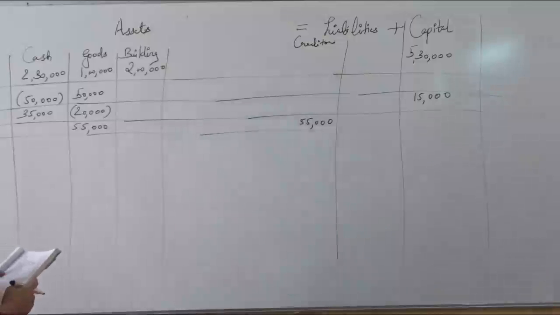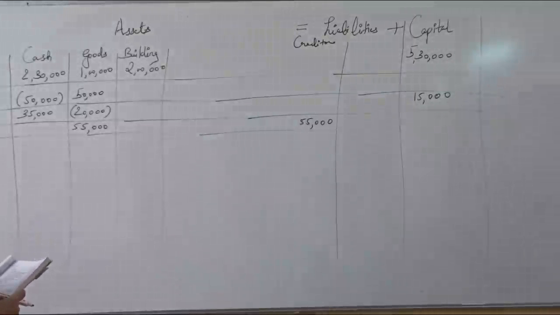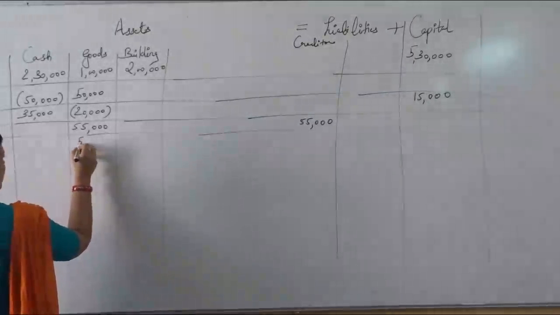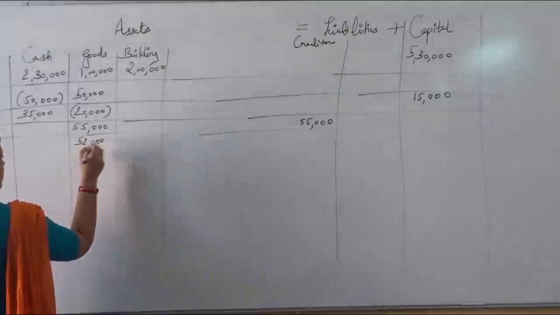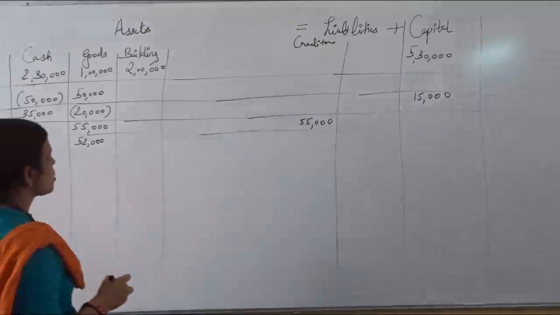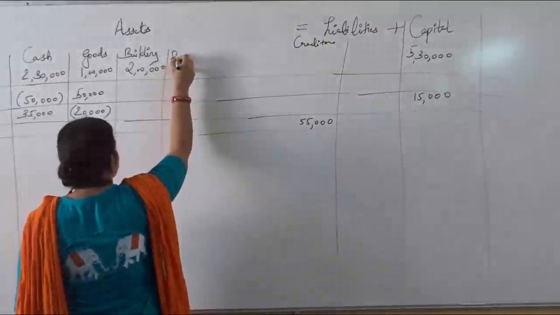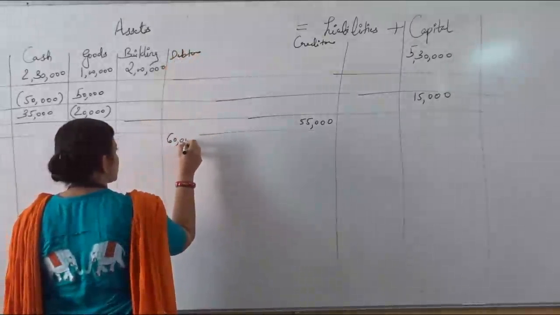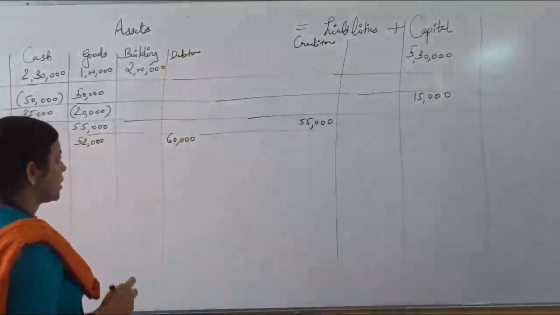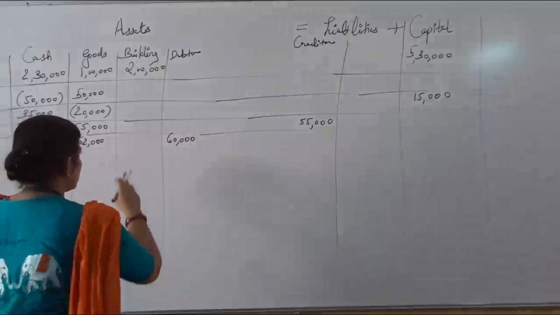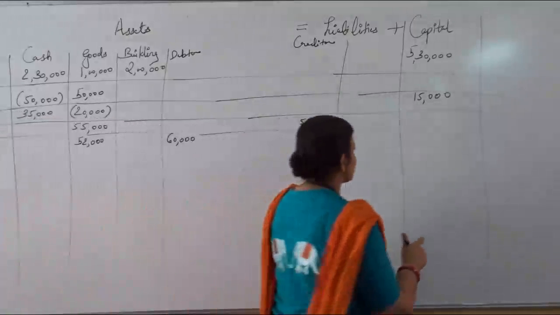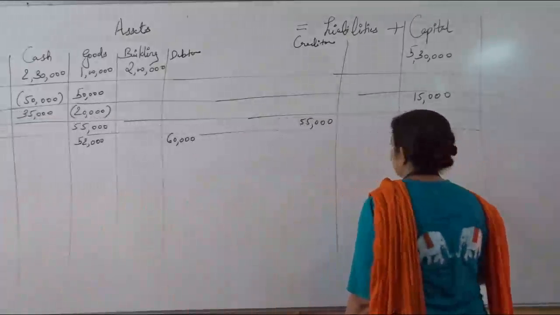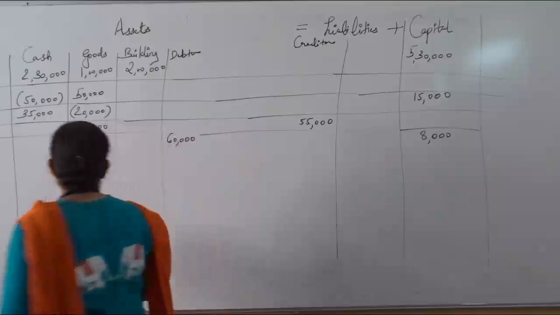So in this transaction, when goods are sold to Varun costing rupees 52,000, goods कितने के कम हो गए? 52,000. How much is it sold for? A new debtor will be created in the asset side. How much value will be received in future? 60,000, like this, okay. In this transaction, you can see a profit is there of rupees 8,000, so it will be added in the capital, like this, right?